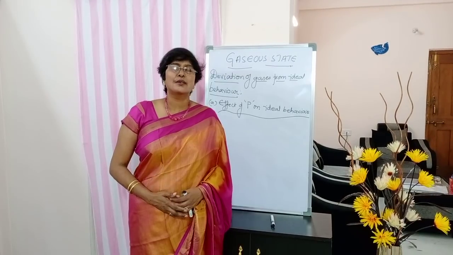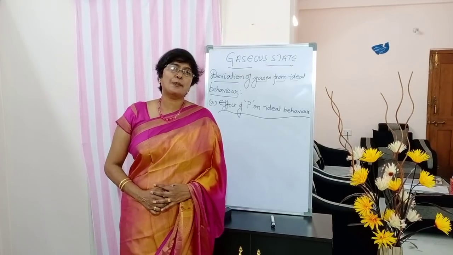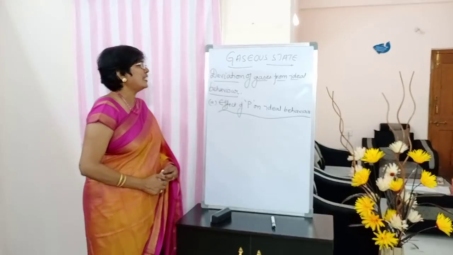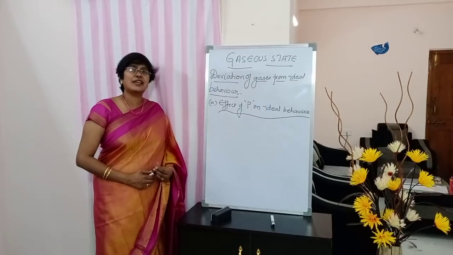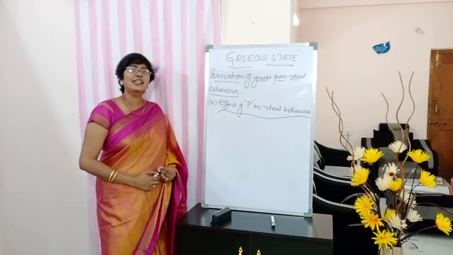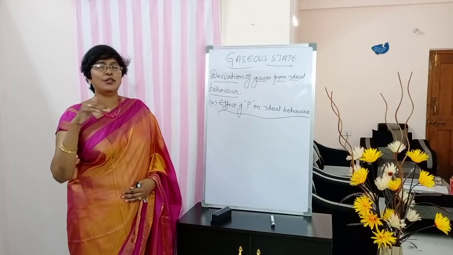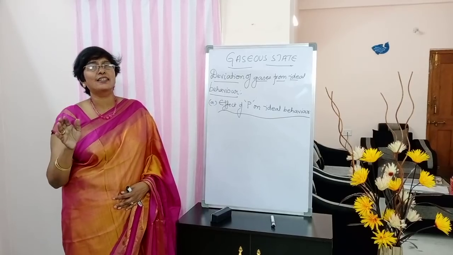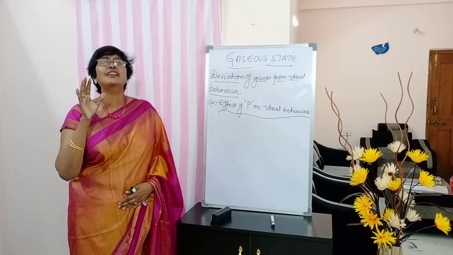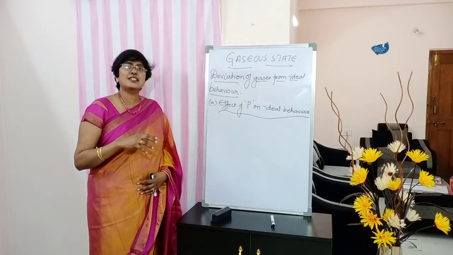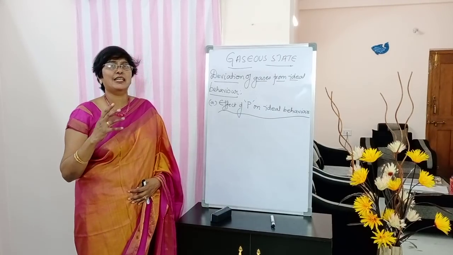So students, moving on to the next topic after ideal gas equation, put the side heading deviation of gases from ideal behavior. Okay, draw a line, students, below the values of R. That means that is the answer for ideal gas equation. Okay, next topic is deviation of gases from ideal behavior.